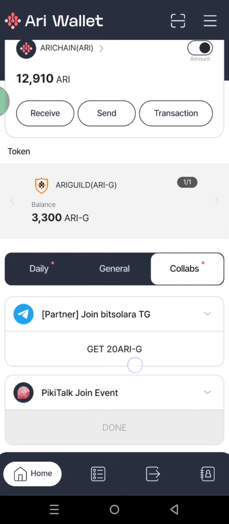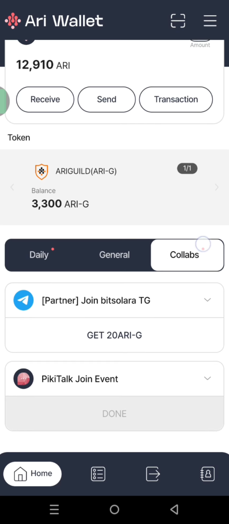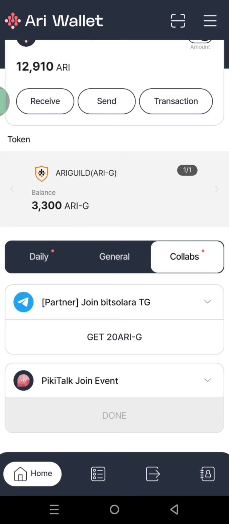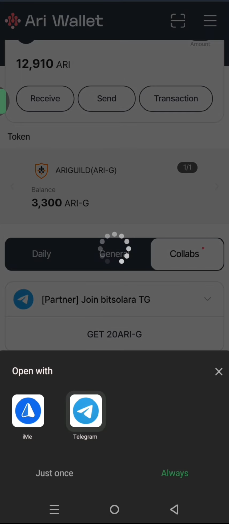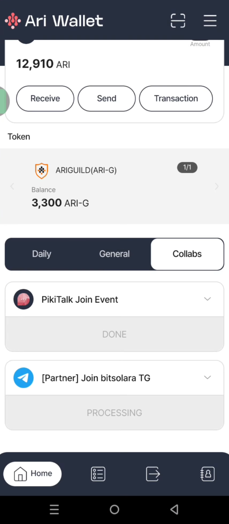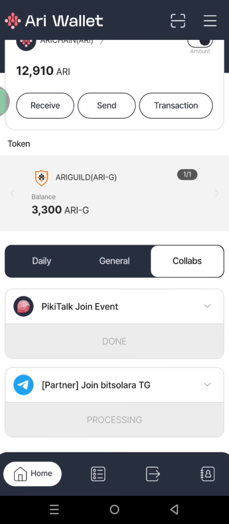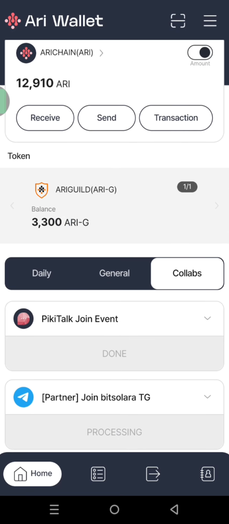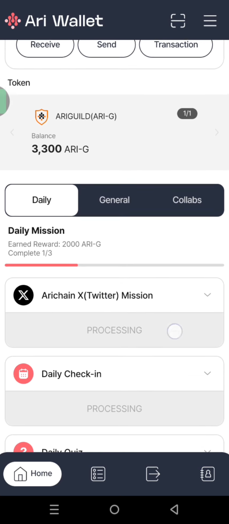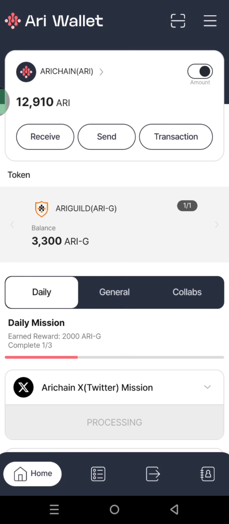You will now come to this one, Collabo. You see that there is a red mark right here. It means that there is something I'm supposed to do. It says partner, join this. They have partnered with a new project and they want us to join them on Telegram, and then we are going to get 20 RG for completing that task. So you just have to do that, and once you have done it, you just come back. You can see it's showing processing right now. It is going to process and then add up to my RG. You can see this one too is processing. I've told you, once you see processing like this, keep checking so that you will be able to get your points at the end of the day, because if you miss out, it will not be funny.